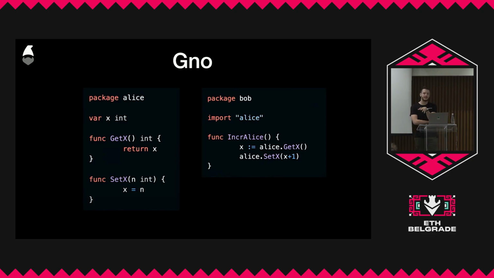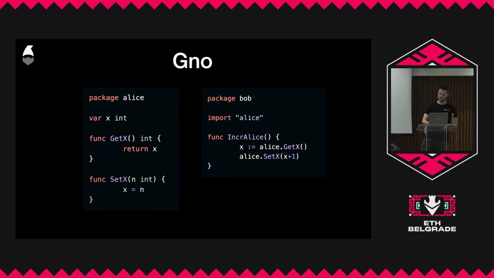And then on the right here, we have Bob, who's saying, OK, well, Alice made an application, and she exposed some functions. So she exposed the getter and the setter. And that means that I can access it, because we said that exported functions, by virtue of the language, are APIs. So we import the package called Alice, and then we can just do alice.get, and then we do alice.set, and then we set it, right? So that's the logic.